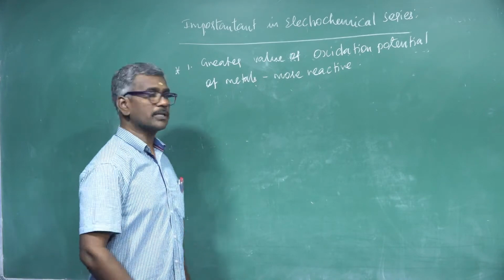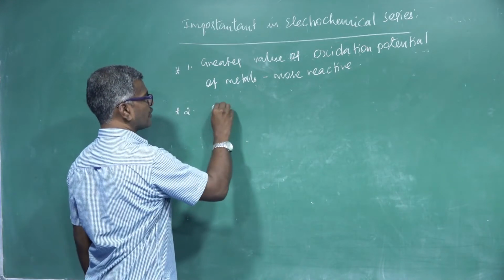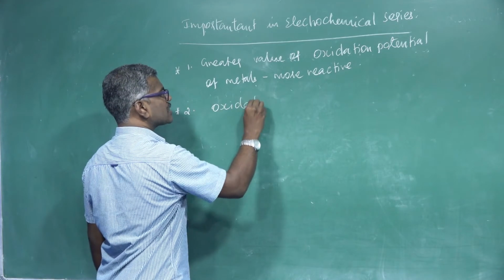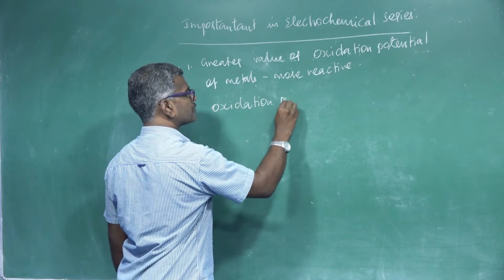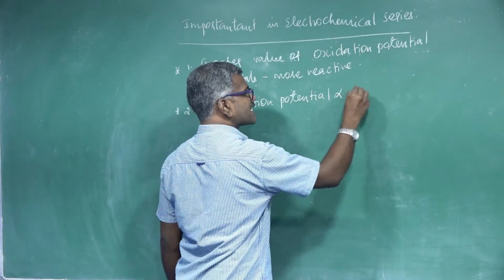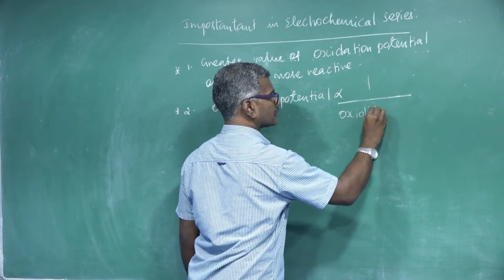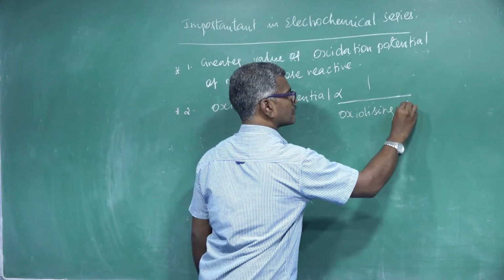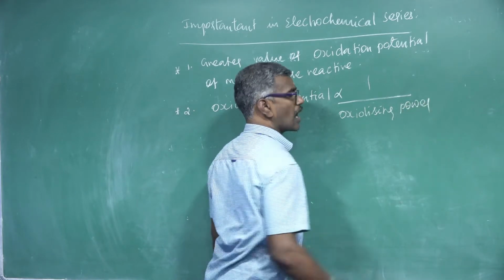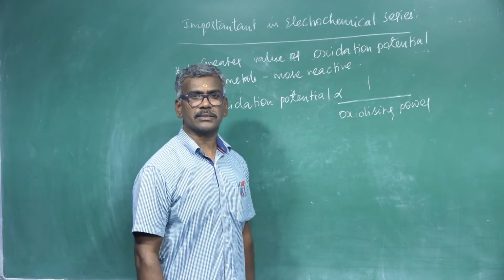This is point number 1. Point number 2: oxidation potential is inversely proportional to the oxidation power. Oxidation power, oxidizing agent, or oxidizing character are all the same.